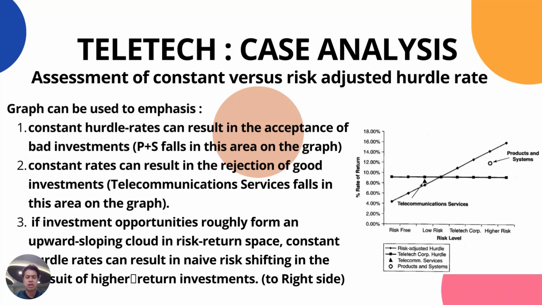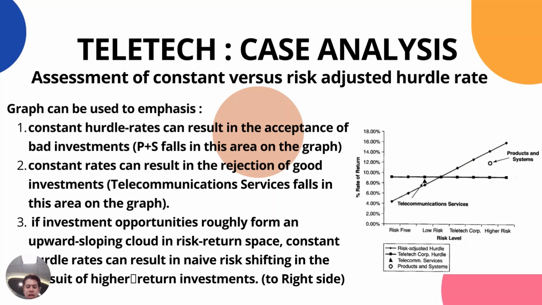Second, constant rate can result in the rejection of good investment. We can see that telecommunication service falls in the area below the constant rate line. Thirdly, if the investment opportunities roughly form an upward sloping cloud in risk-return space, a constant hurdle rate can result in naive risk shifting in the pursuit of higher return investment, which is to the right side of the graph.